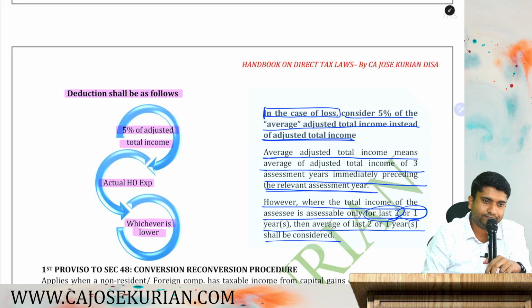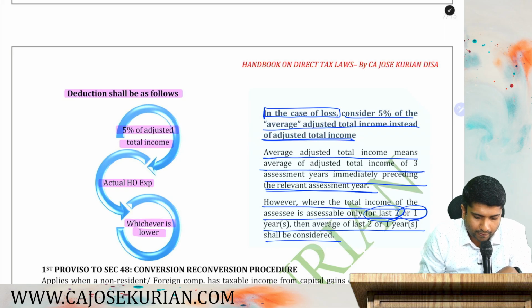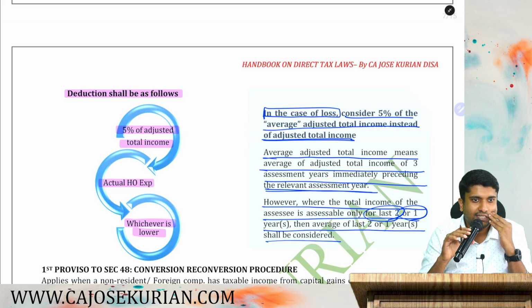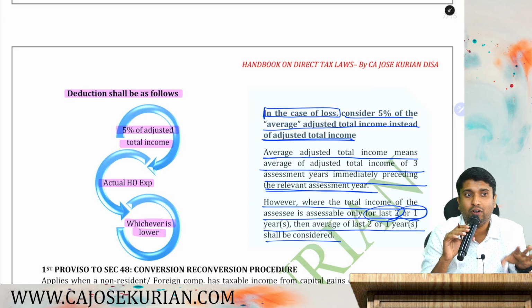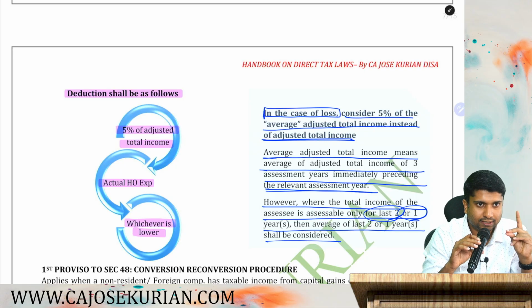Are you with me? Are you all here? So pretty simple point. It is actually a ceiling limit for the head office expenditure that you can claim. That is all about 44C, and I hope it is clear.